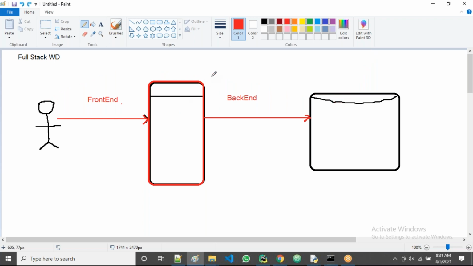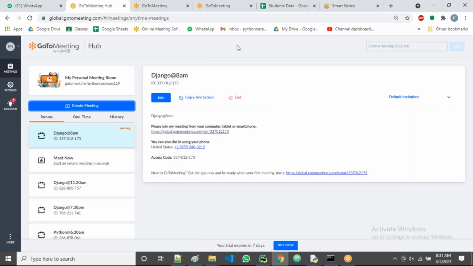Now observe: the end which is for the user side is called the front end, and the end which is for the server is called the back end, guys. Now, to develop this front end, what do we use? To develop the front end, we use front end technologies. This is called the front end part.